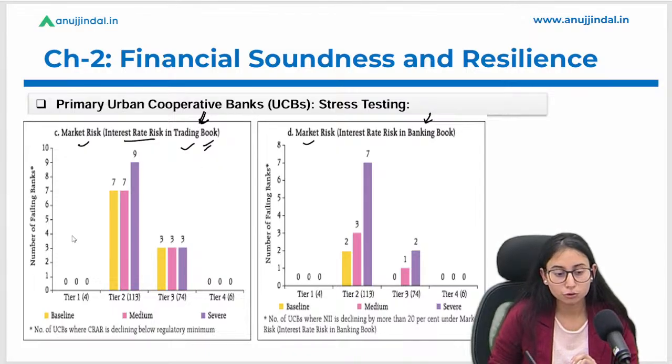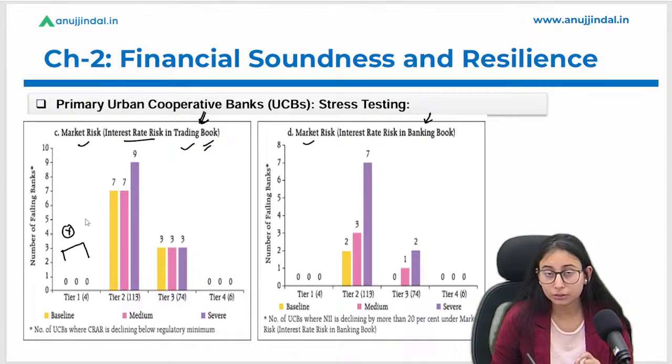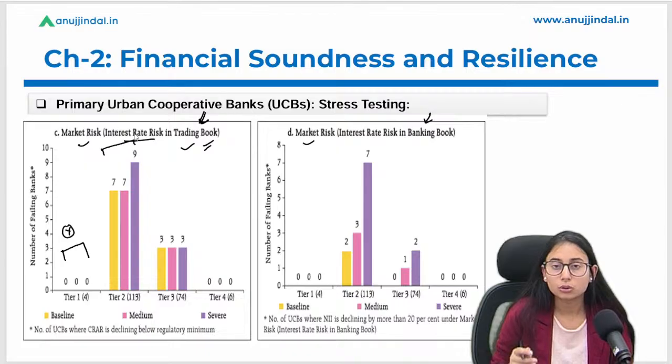Okay, so let's talk about the tier 1 category of the UCBs. No risk is there to the tier 1 UCBs. Okay, let's talk about the tier 2 category of the UCBs. Okay, in case there is an interest rate reduction or increase. अच्छा, इसका एक एग्जांपल ले लेते हैं so that you can understand this risk in a better way. Okay, तो एक एग्जांपल ले लेते हैं.